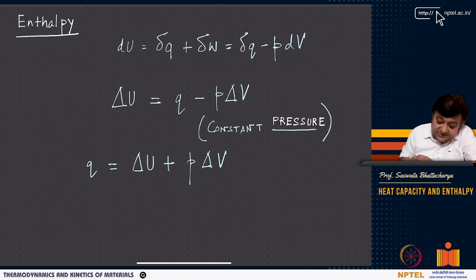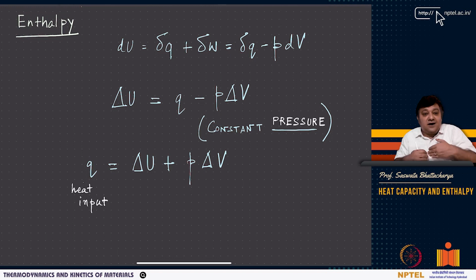So Q becomes delta U plus P delta V. So it is something either more or less than delta U. Now this is something that you can think about: Q is the heat input. Depending on whether it is negative or positive, we can tell whether heat is going out to the surroundings or whether heat is entering the system. And delta U is the change in internal energy.